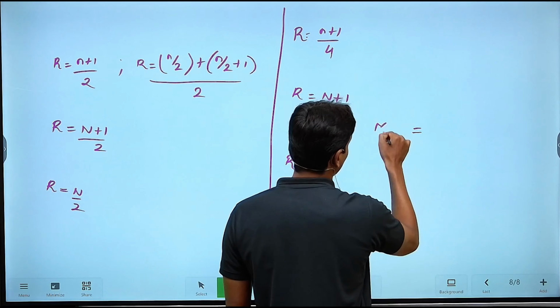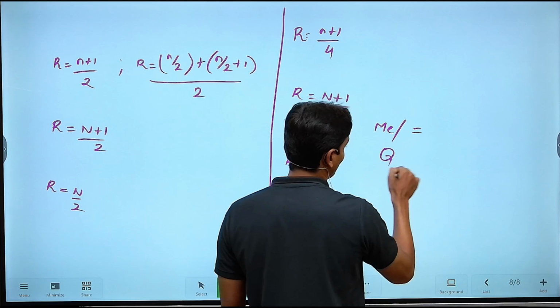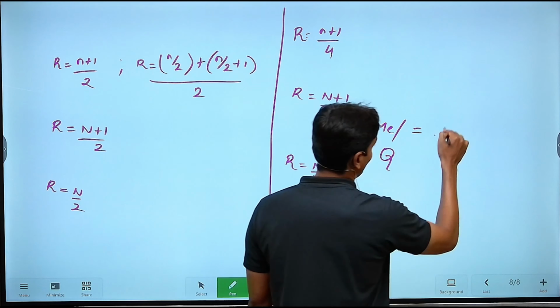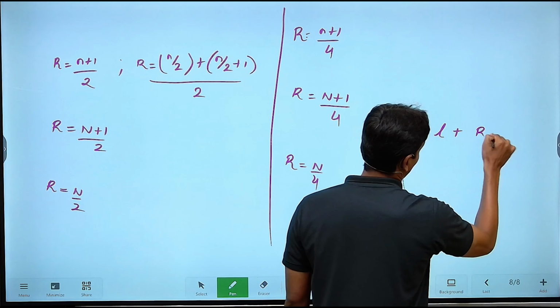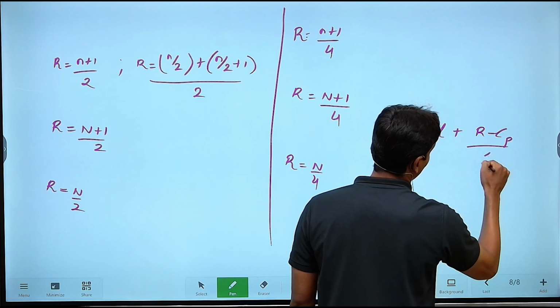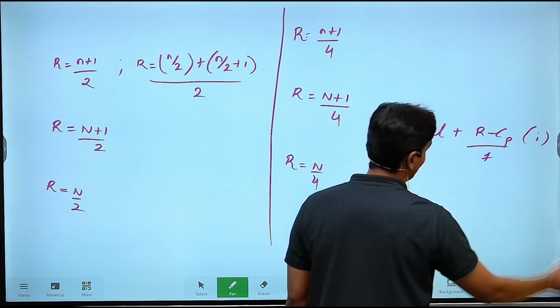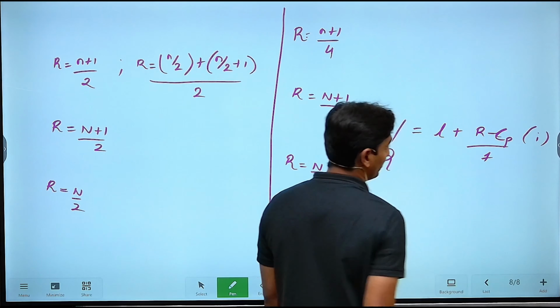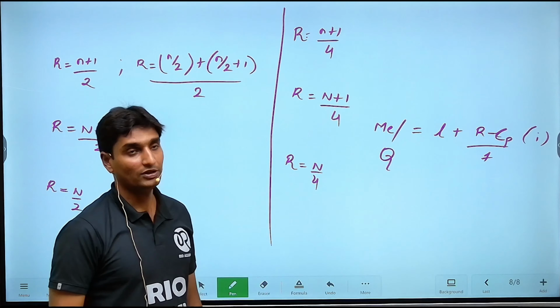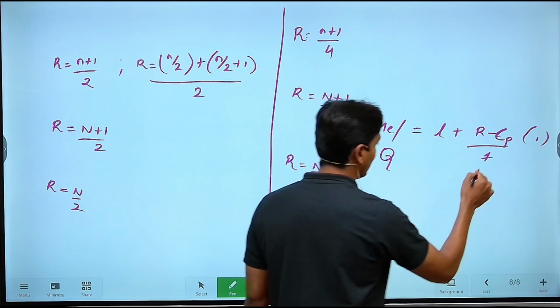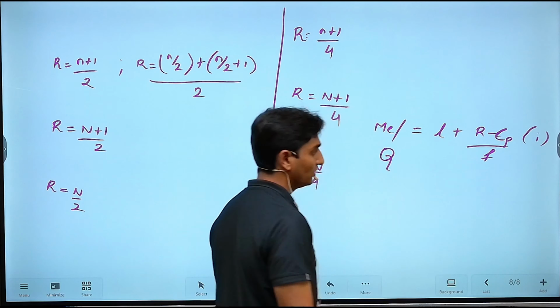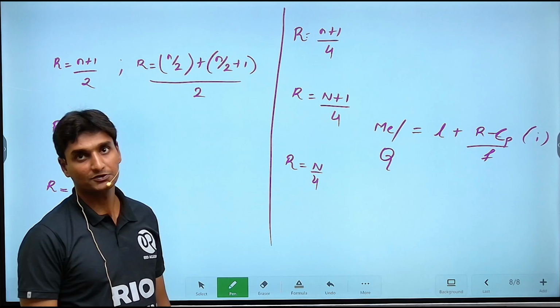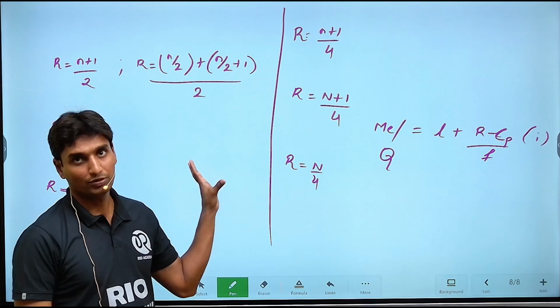If it is median, you will have to substitute for median. If it is quartile, you will have to substitute for quartile. L + ((R - Cp)/F) × I. L is the lower limit, R is the rank, Cp is the cumulative frequency of the previous class interval, F is the frequency of the required class, I is the class interval limit or gap or boundary limits. These are the formulas.